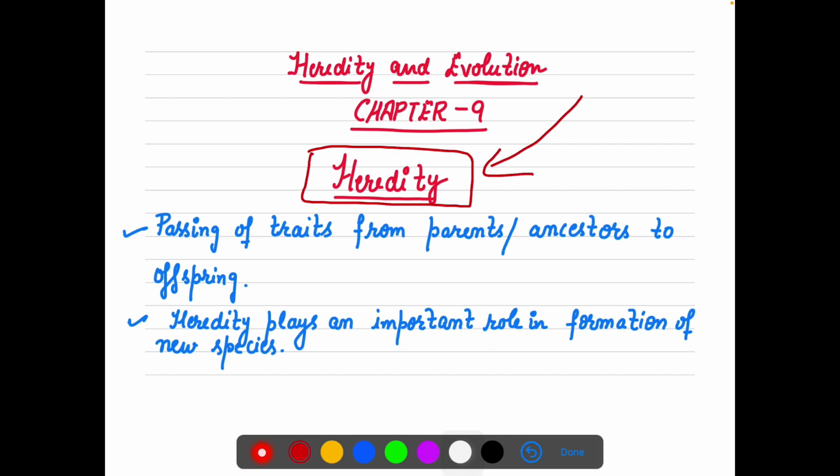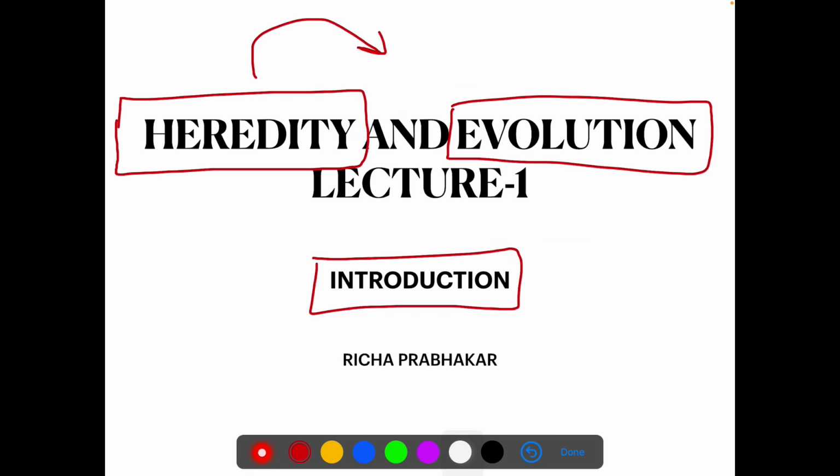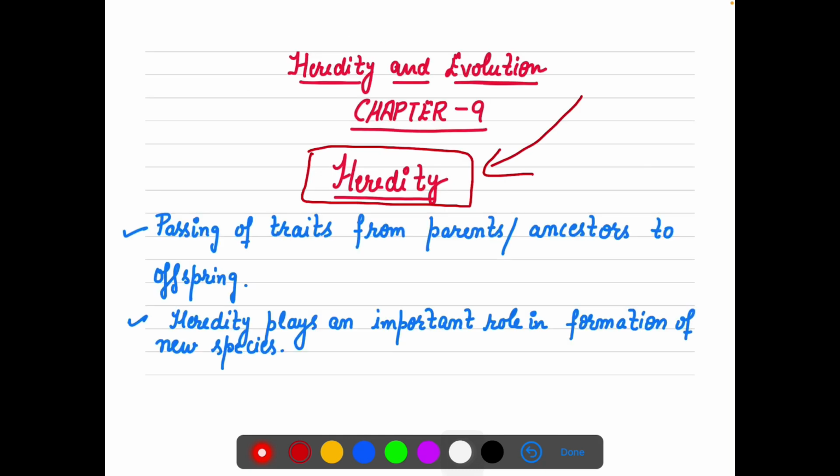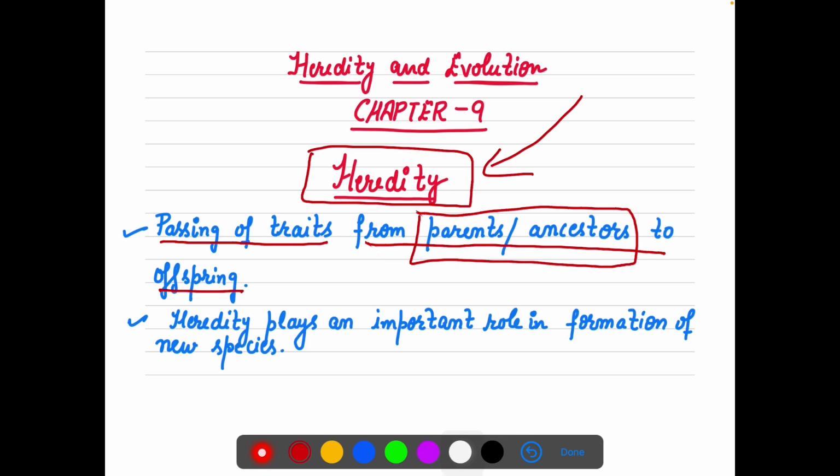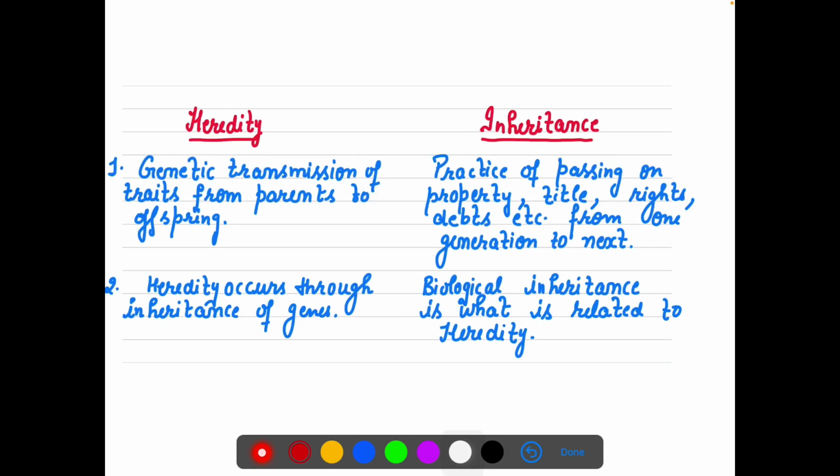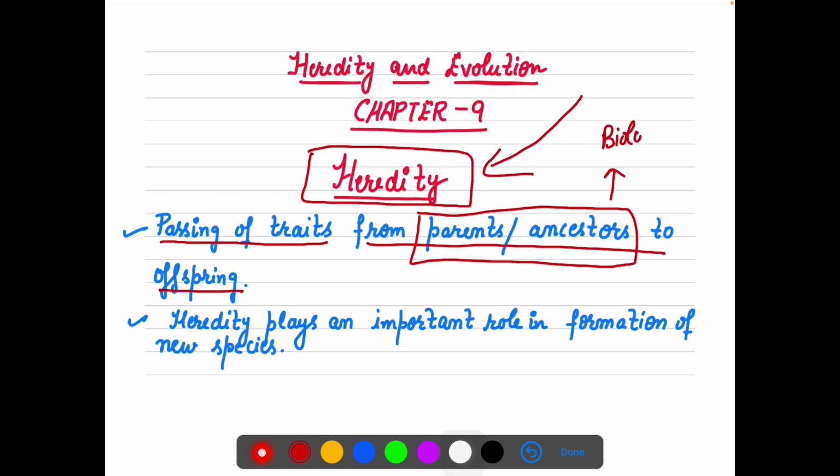So let's talk about the term heredity first, because our chapter's name is heredity and evolution. Heredity means the passing of traits from parents or ancestors to offsprings. A very major thing I have used in this line is the words parents or ancestors, which means it is related to your biological part, right? It means this is related with your genes part, right?